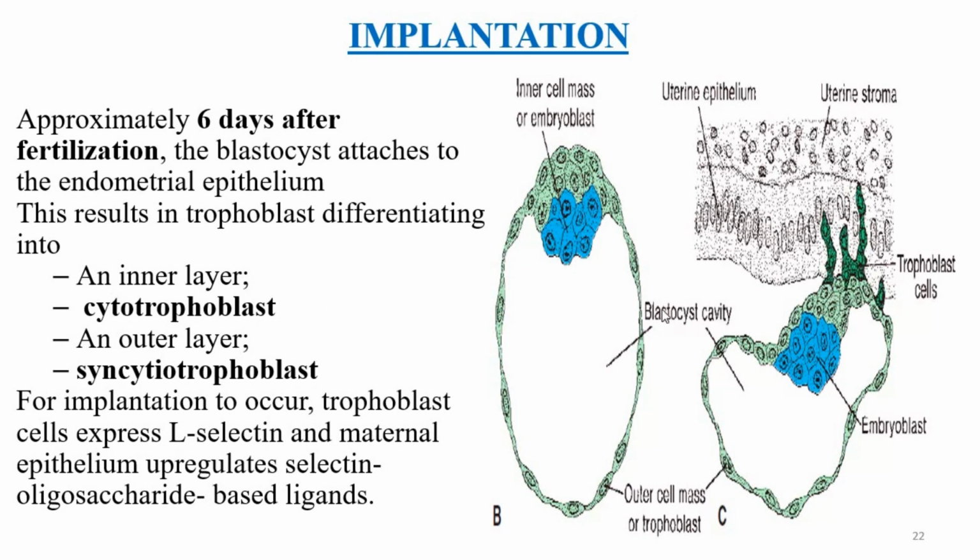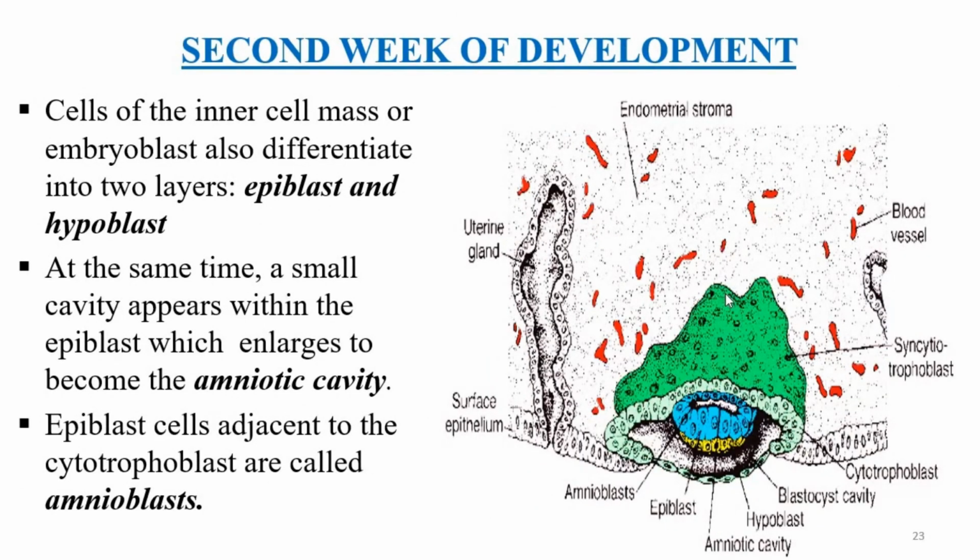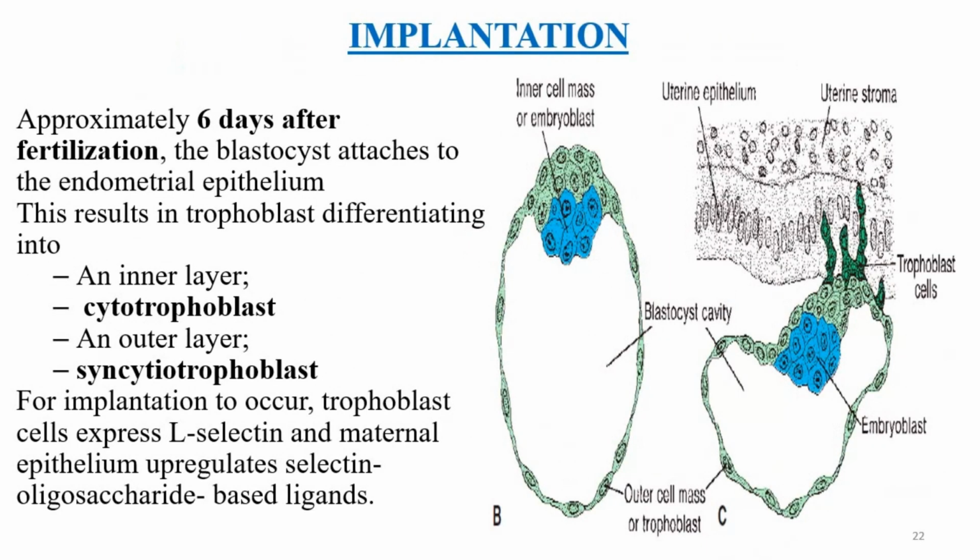So this is a blastocyst. When it attaches to the endometrial lining, this trophoblast will now differentiate into these deep green cells. These are known as the syncytial trophoblast, and then these light green cells are known as the cytotrophoblast.